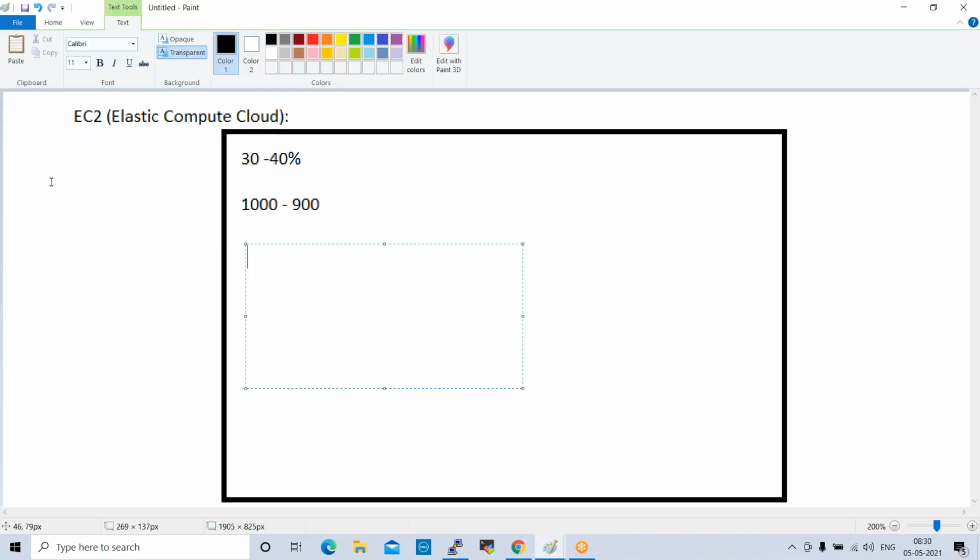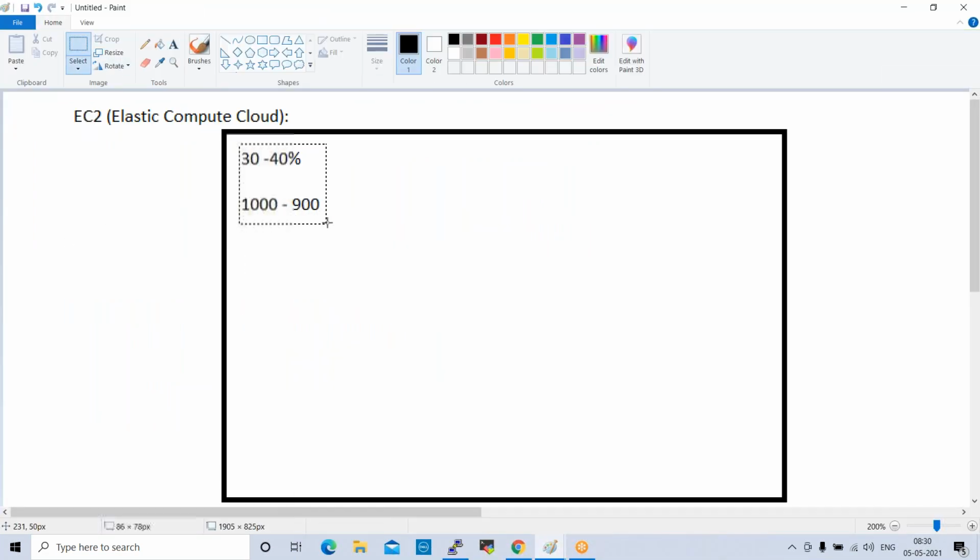For example, this is our AWS cloud data center, right? Normally when we create an instance, it is created in a shared area. For example, this is one room, and in this we have different server racks. When we create an instance, it can be created anywhere, in any rack. This is the shared one, right?